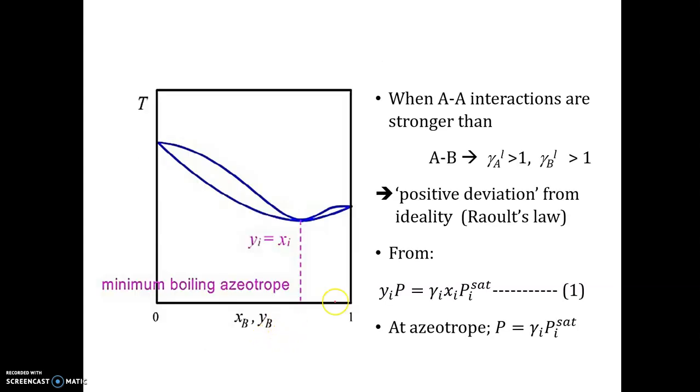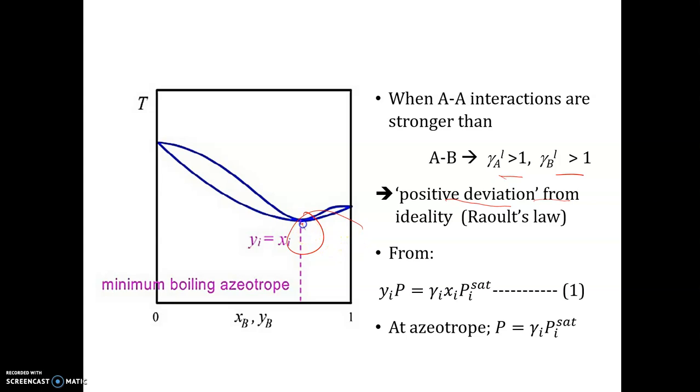So just an example, you have two components, A and B. When the A-A interactions are stronger, the activity coefficient will be greater than 1. This is what we call a positive deviation, and we can see they have the minimum boiling point. That is the minimum.